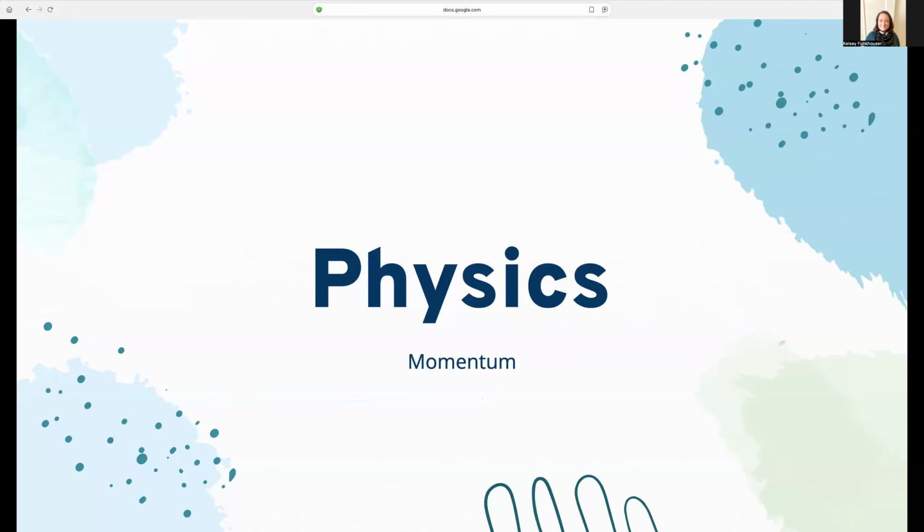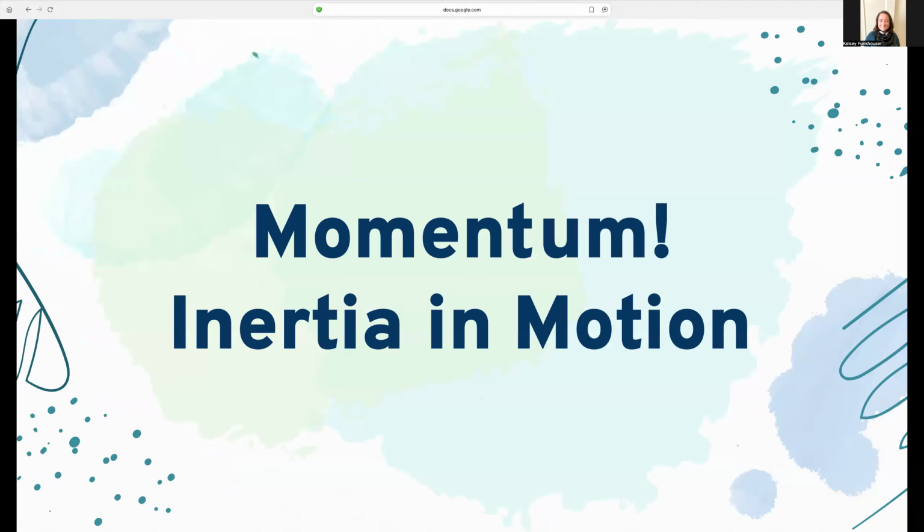Hi, let's talk about momentum. Momentum is inertia in motion. Remember, inertia is the feature of an object that resists changes in motion. So now we're going to look specifically at stopping or changing motion.